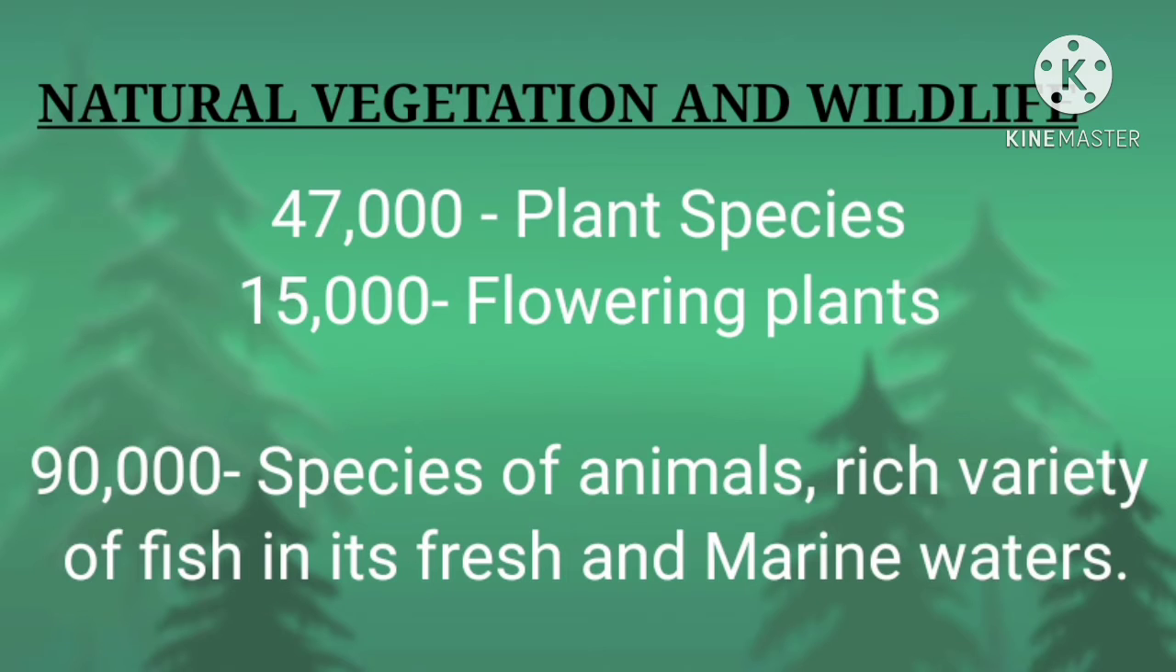Similarly, India has 90,000 species of animals and a rich variety of fish in its fresh and marine waters. So India has 47,000 plant species, 15,000 flowering plants, 90,000 species of animals, and a rich variety of fish in its fresh and marine waters.